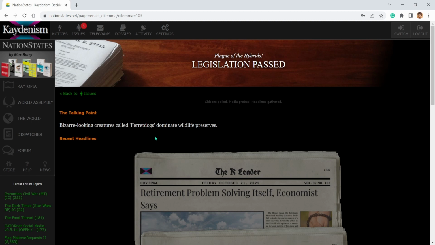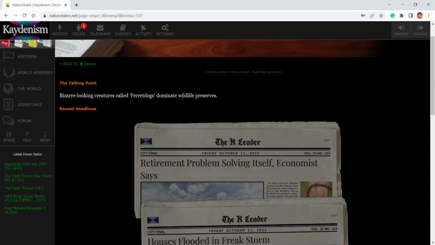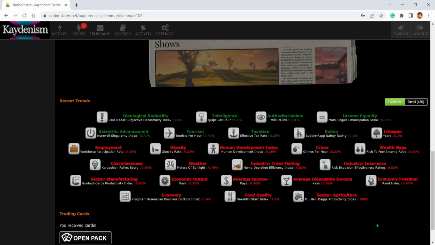Bizarre looking creatures called ferret dogs dominate wildlife preserves. Oh, I don't like that now. Wealth caps decreased a little bit. Crime decreased a little bit. Obesity continues to decrease. Employment decreased a little bit. I don't like that. Economy decreased. Food, agriculture decreased by a lot. I don't like that.